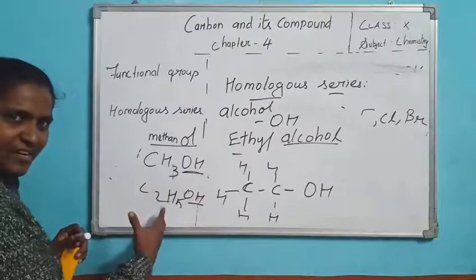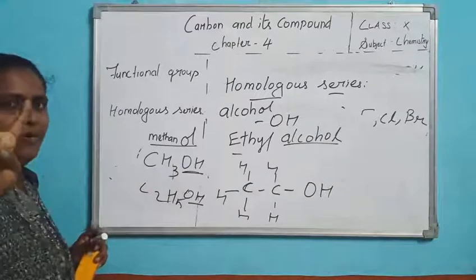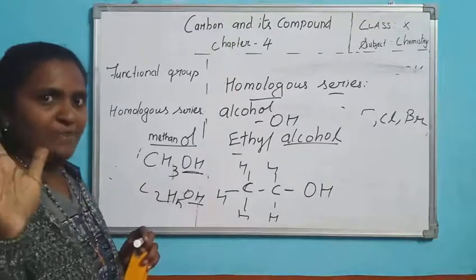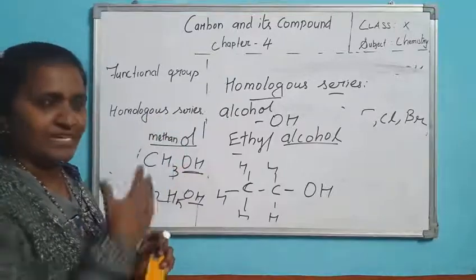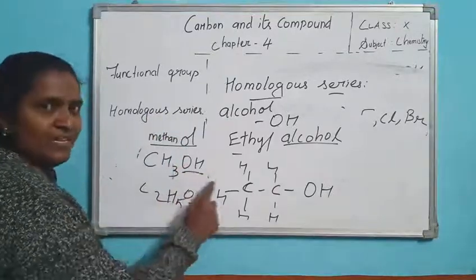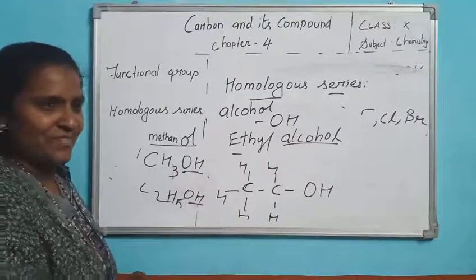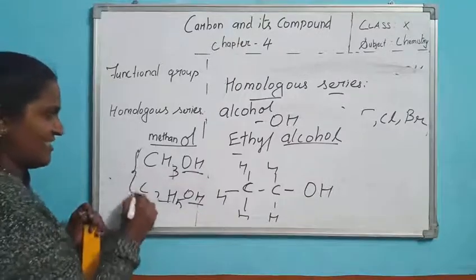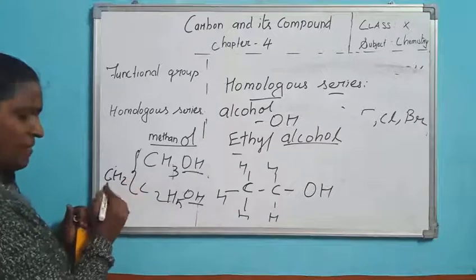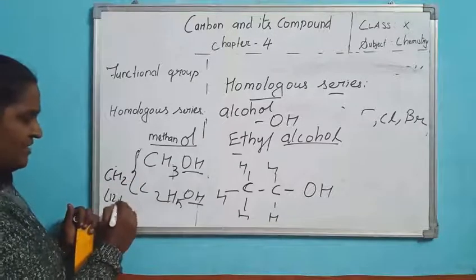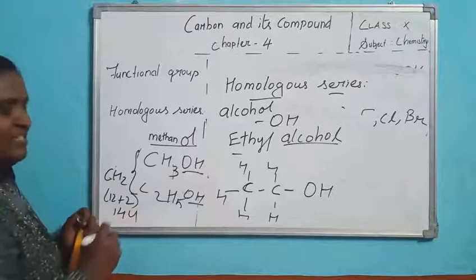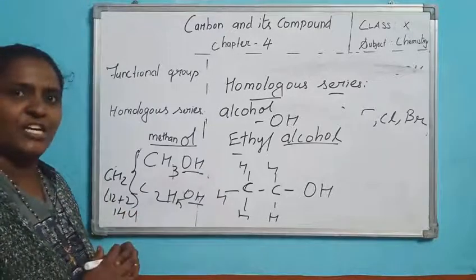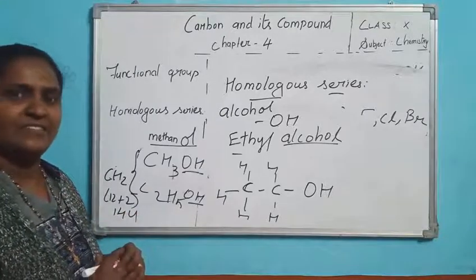Methanol, ethanol and propanol. Then 4 means butanol, 5 means pentanol. These all belong to the same homologous series because they have the same functional group. Here alcohol is the functional group, and the successive difference is CH2. By mass you can say 1 carbon 12 mass, each hydrogen 1, so you have 2 hydrogen. So what is the mass? 14 U. They vary by 14 U. Clear? Thank you.